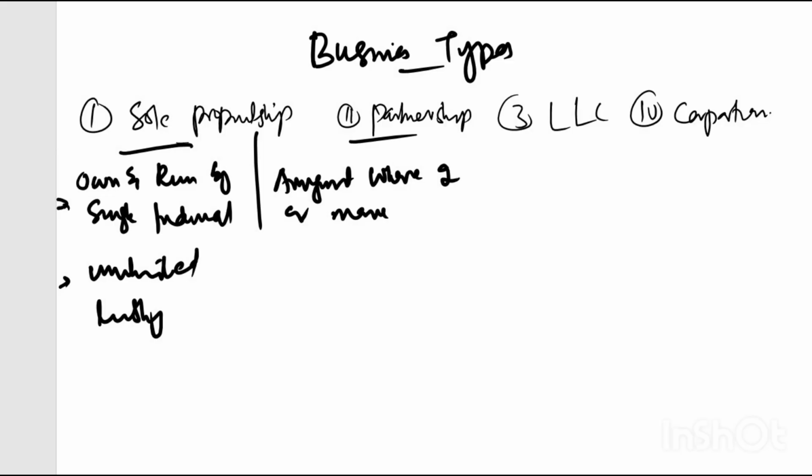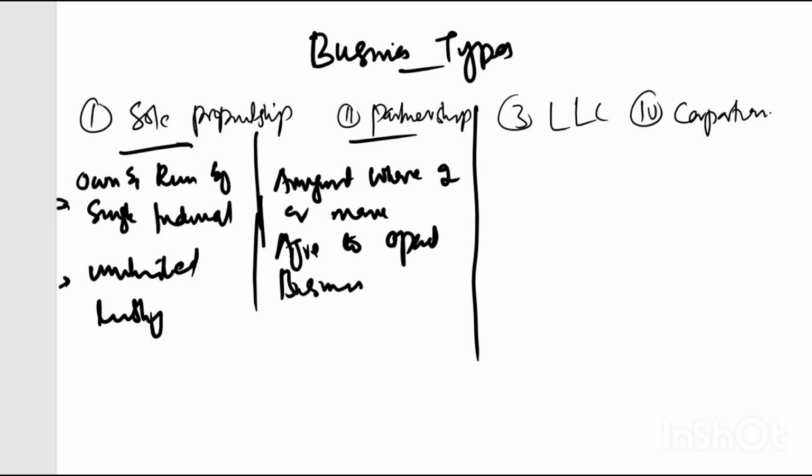So here you have more than two people, and they agree to operate a business. The third and fourth ones are very interesting, and I will explain them in more detail. So let me move on to another slide to discuss this concept in detail. The first one we have here, let me write, is corporation.